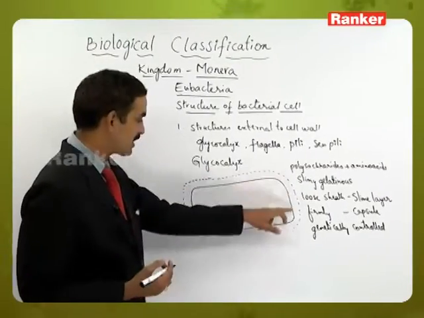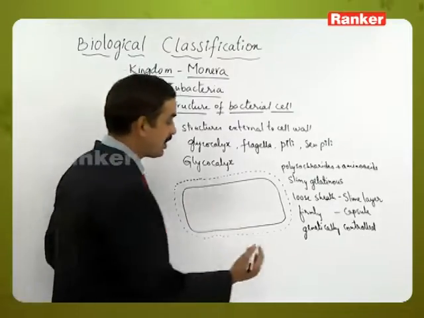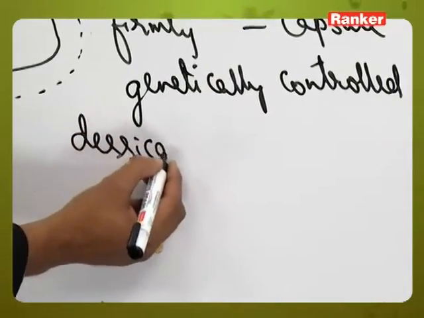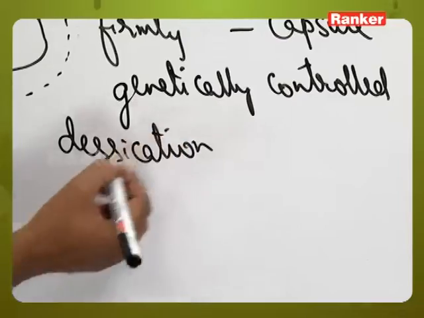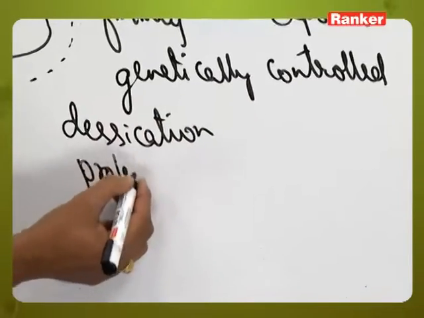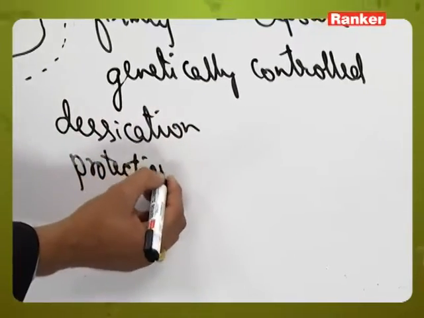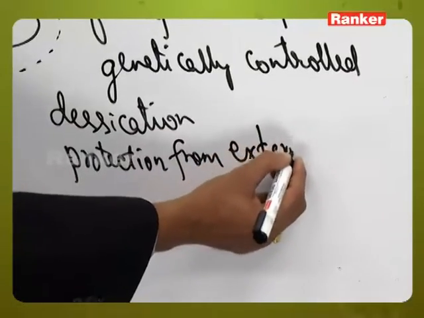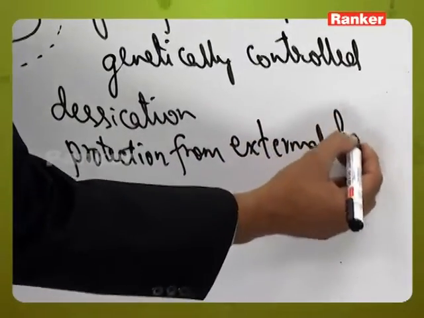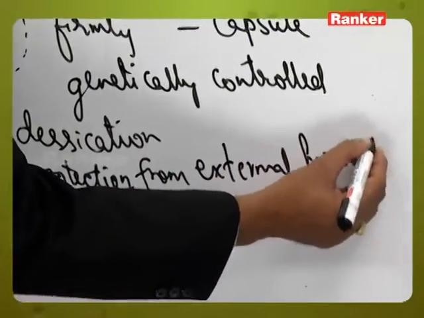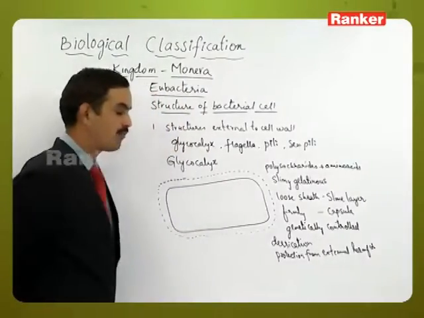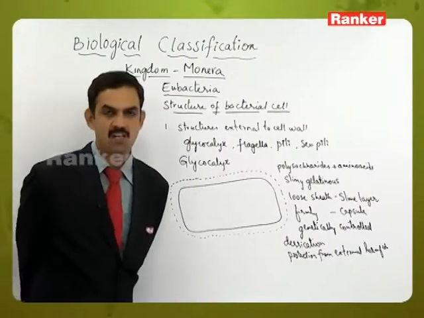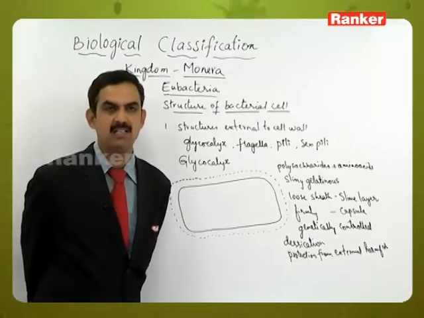Generally it will give protection to the bacterial cell and also protect it from desiccation, and also protect it from external harmful reagents or harmful atmospheric conditions. So that is the way this glycocalyx will always be protecting the bacterial cell.